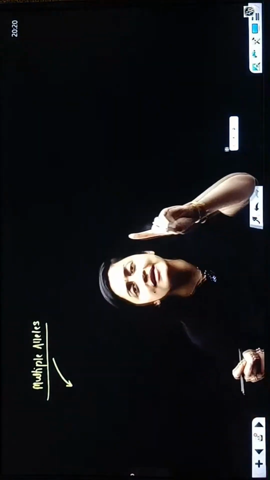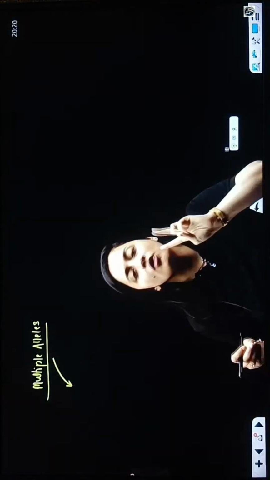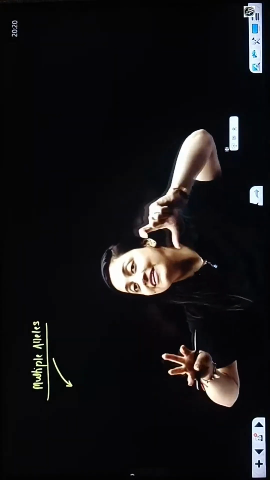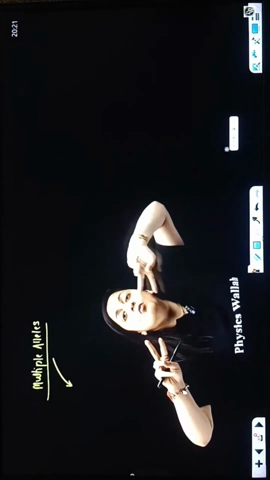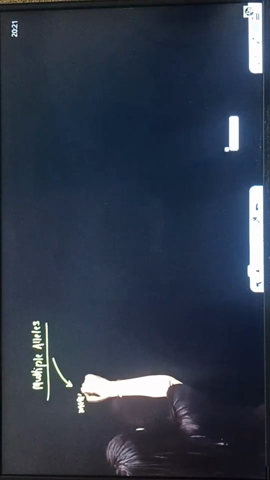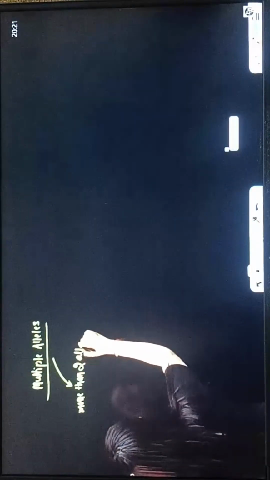Alleles. This is the concept that we have to discuss when we are saying multiple alleles. Because Mendel told us that one character will have two forms. When you talk about one particular character, a gene is going to control that. Mendel used the term factor for that, and there are two forms of the factor, right? But later on, when we studied further, we got to know that it is not always true. Sometimes a single character can have more than two alleles. So this is what we discuss in multiple alleles: more than two alleles.